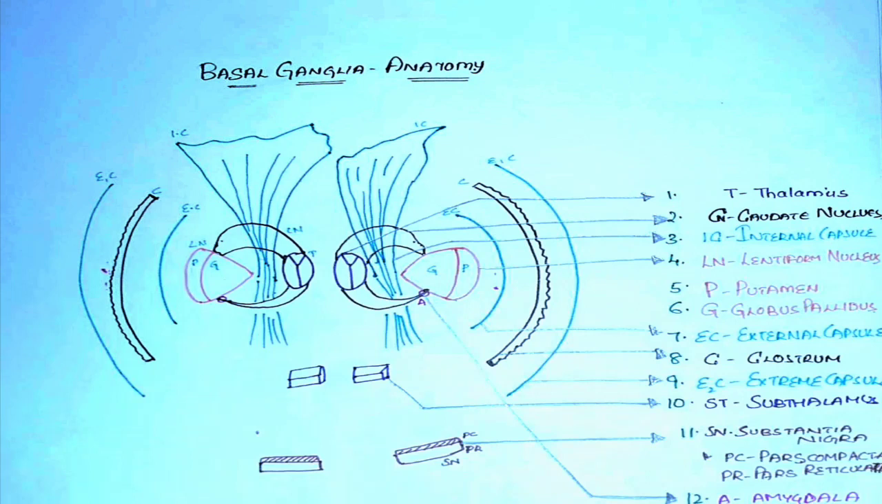And between the thalami and lentiform nucleus, there are a group of neuronal fibers running through, which are collectively called internal capsule. Hence, internal capsule is medial to lentiform nucleus and external capsule is lateral to lentiform nucleus. After the external capsule, structure called claustrum is seen, and lateral to claustrum we can see extreme capsule.